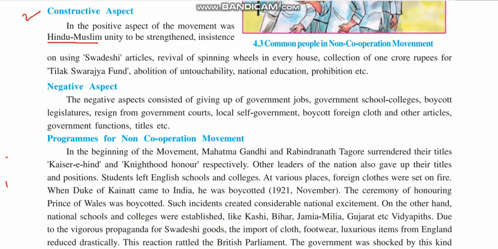Instance of use of Swadeshi. Now, this can be an answer. So here you can make points. Okay, first positive aspect was Hindu and Muslim unity. Second, instance of using Swadeshi articles. So that is the second point.